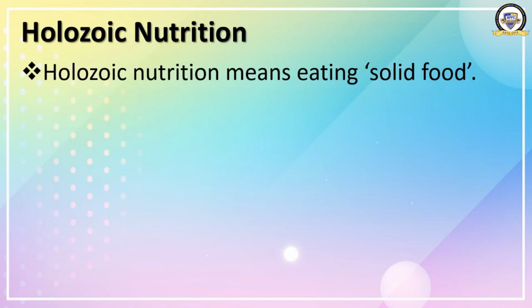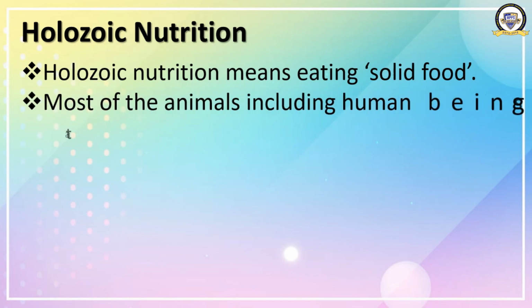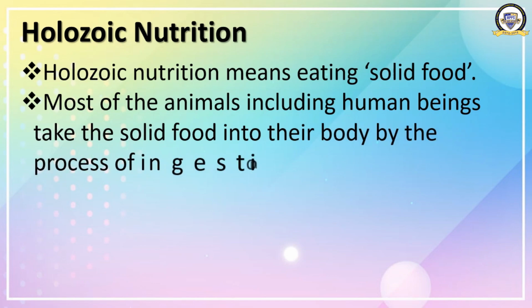Holozoic nutrition means eating solid food, or we can say a complete nutrition of food. Most of the animals, including human beings, take the solid food into their body by the process of ingestion. What is the process known as? Ingestion. And what is ingestion? The process by which human beings or the organisms take their food in the solid form is known as ingestion.